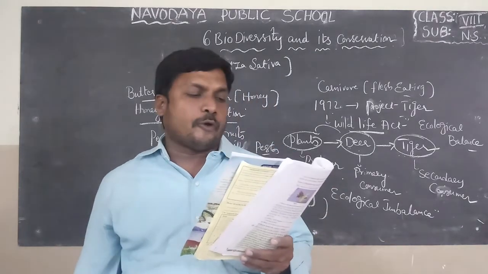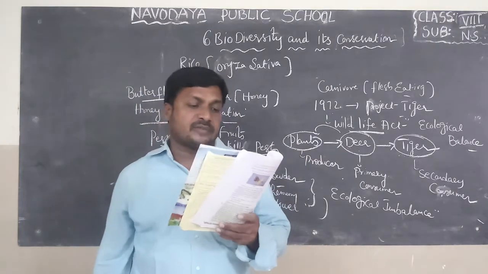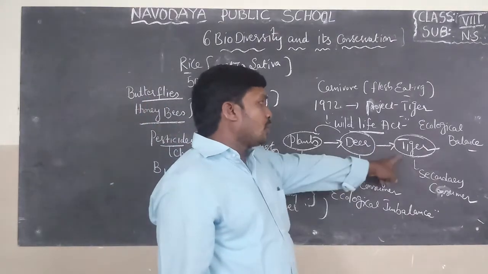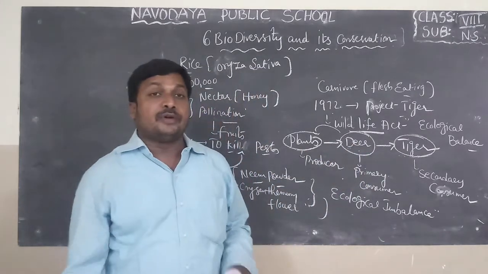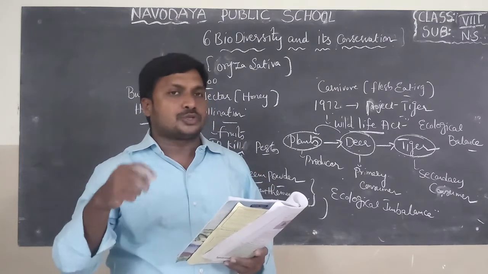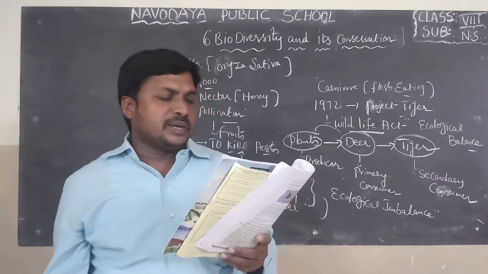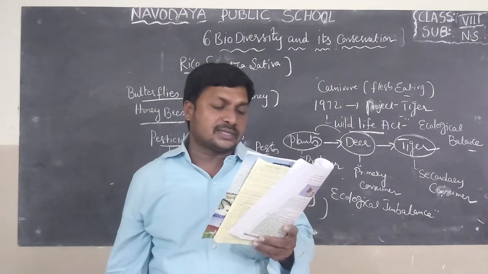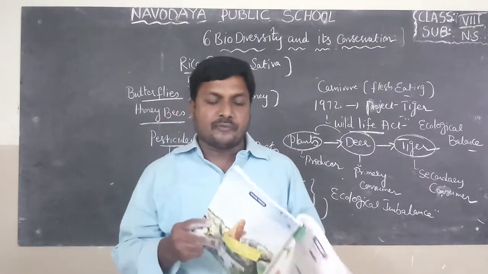The above case study of Project Tiger clearly shows that it's not just saving the tiger, but conservation of other flora and fauna related to the tiger is also very important. Not only do we protect the tiger, we also have to protect the deer and the forest. Everyone should protect the forest. Why? Because if any animal goes extinct, that impact shows on other animals or plants. For example, if a tiger has to be saved, its food web should be protected. The tiger depends on deer and many other herbivores for food. If the tiger disappears, the deer and other populations increase, which affects the flora of that place.